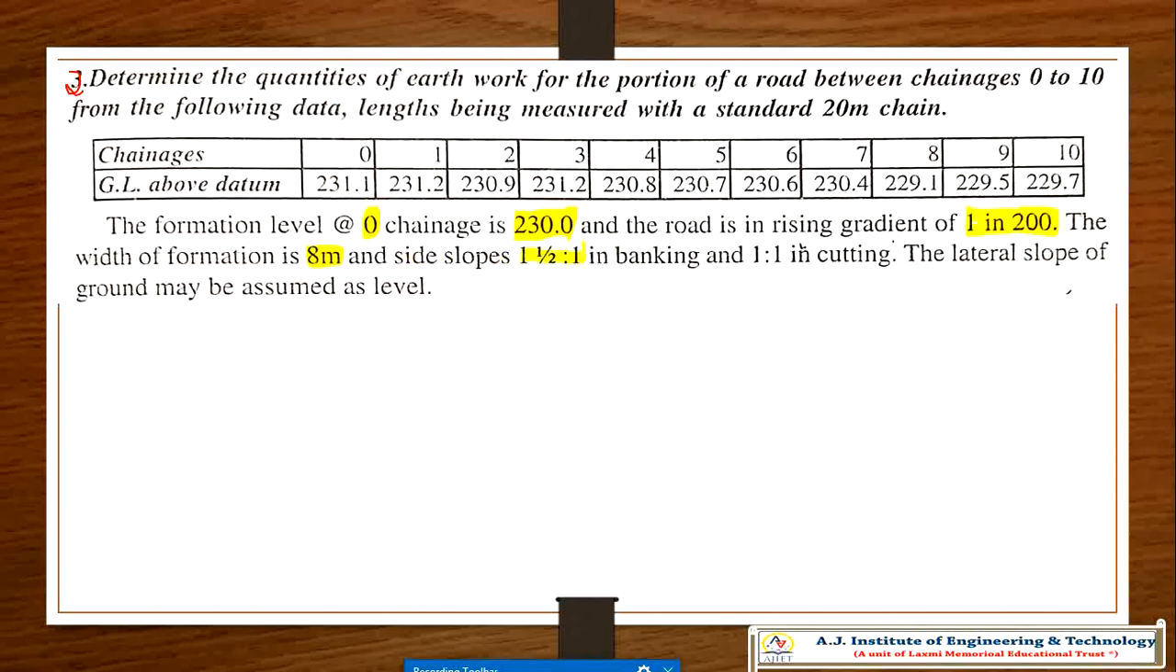The side slope in banking is 1.5:1, and in cutting it is 1:1. The lateral slope of the ground may be assumed as level, as usual.